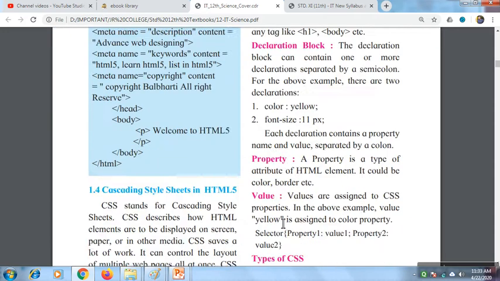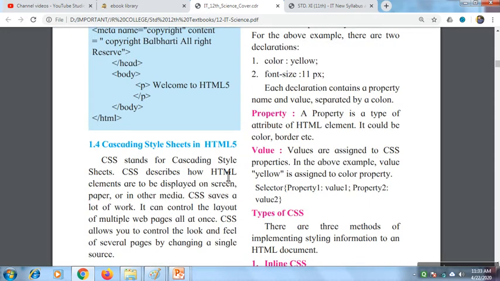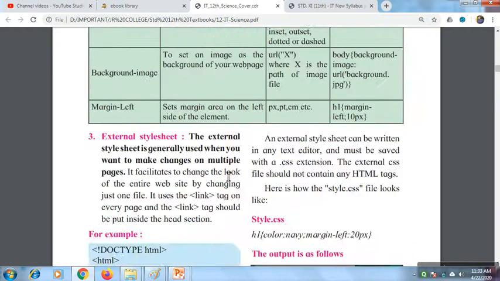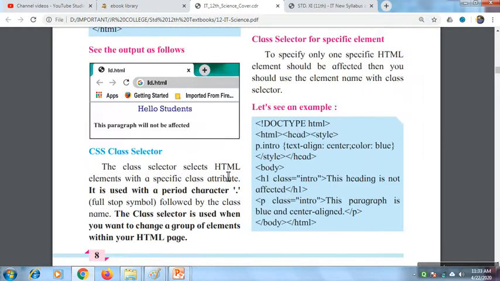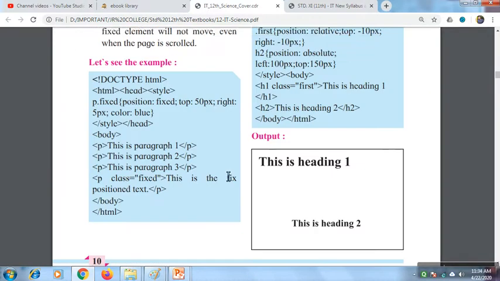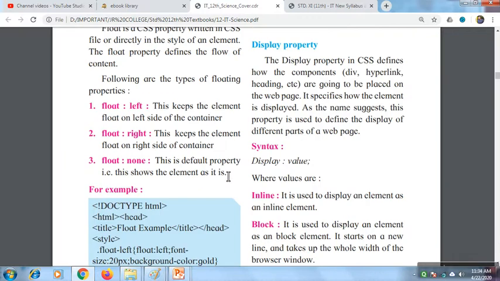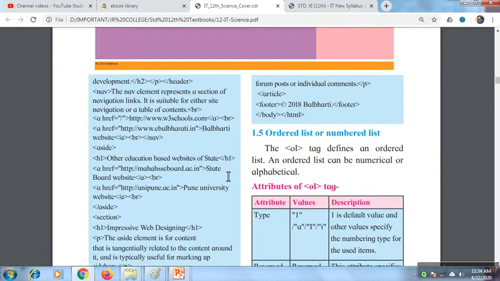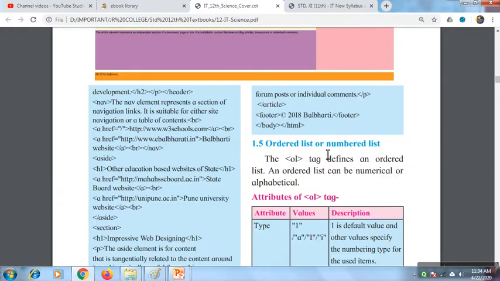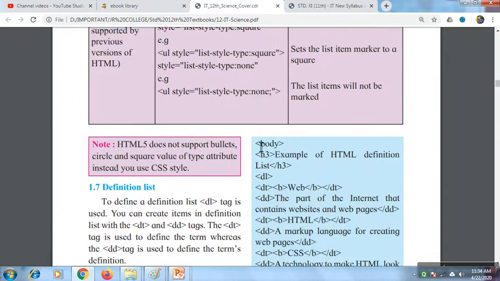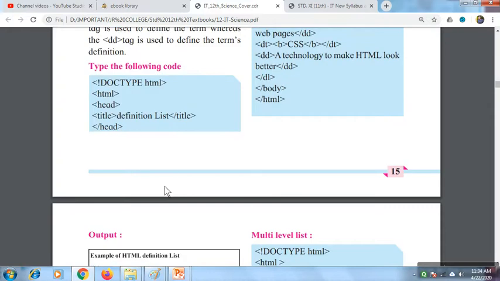So we'll be learning CSS, how to style your HTML web pages, how to control the formatting and layouting of HTML pages through CSS. And then after the CSS, the next topic is, so this is all CSS portion. The almost main syllabus of CSS is covered here. Then we'll learn lists, ordered list, that is numbered list, then unordered list, attributes of URL tag. Then we'll also learn definition list, then nested list is also there.